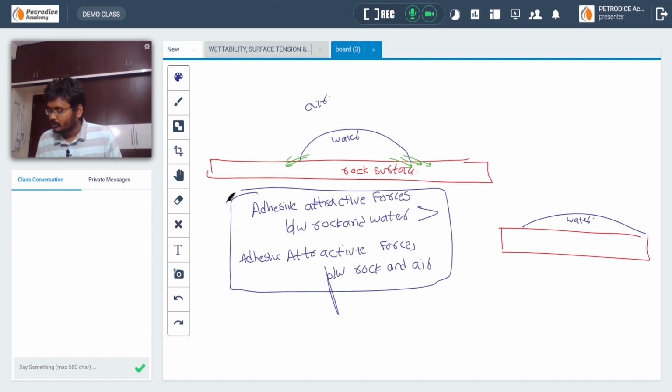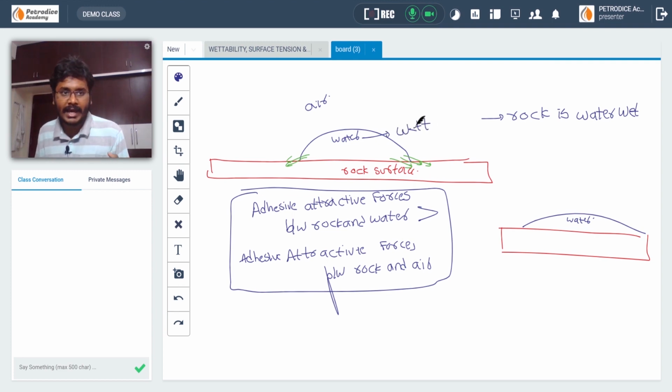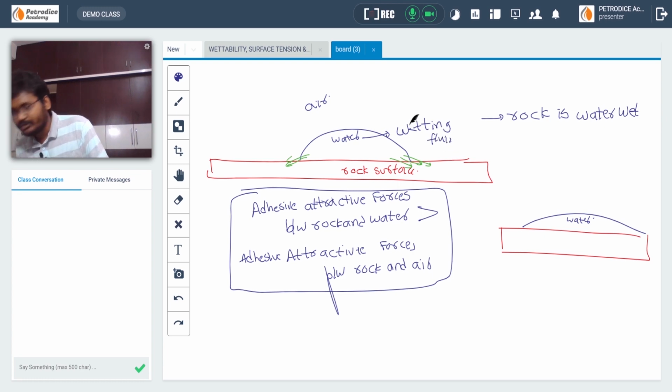That's why the rock is water wet, and water is also known as the wetting phase. That is, the fluid with high adhesive forces towards the rock is known as the wetting fluid. Here the air will be the non-wetting fluid.